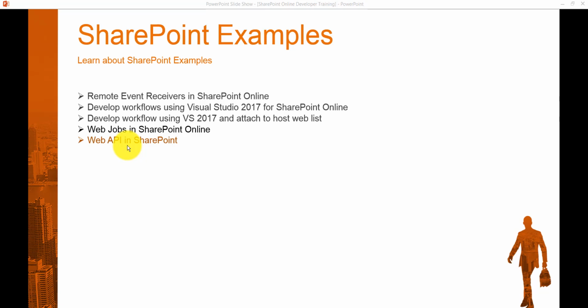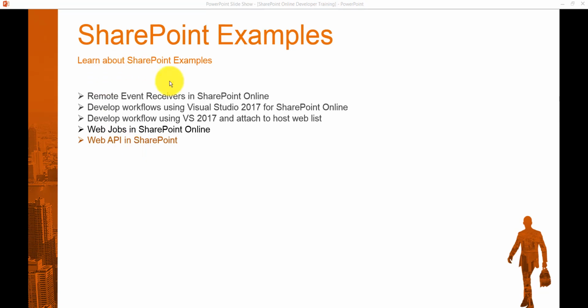Here we will also learn how we can create a Visual Studio workflow which will be available for the host web. That means you can attach this to a host website. So before doing anything, let us first create an Azure website, because we need to deploy the web API to